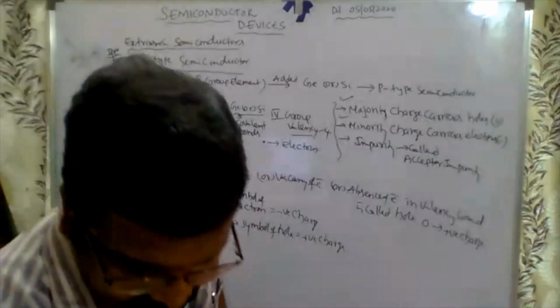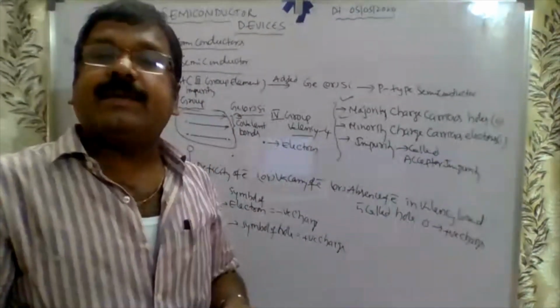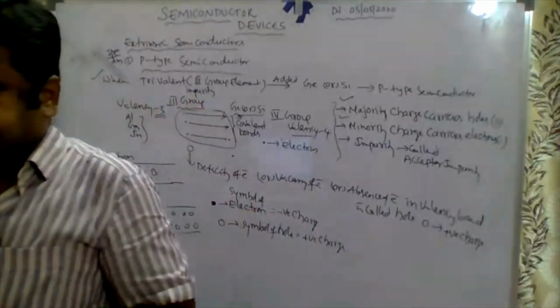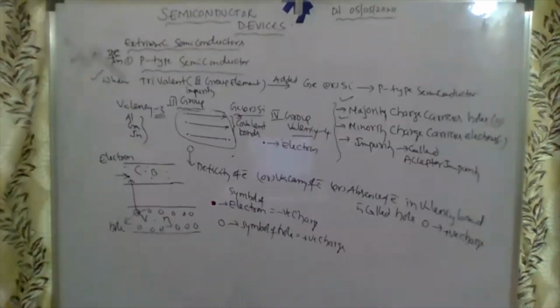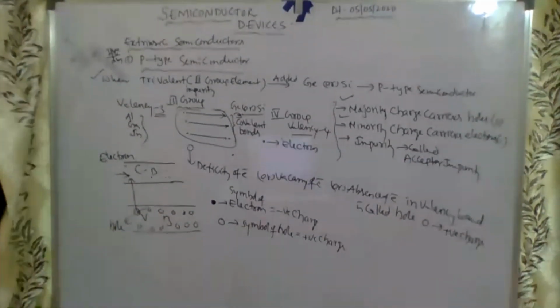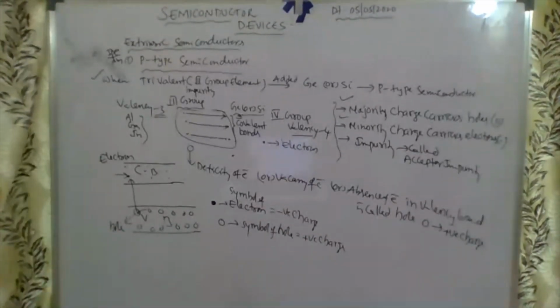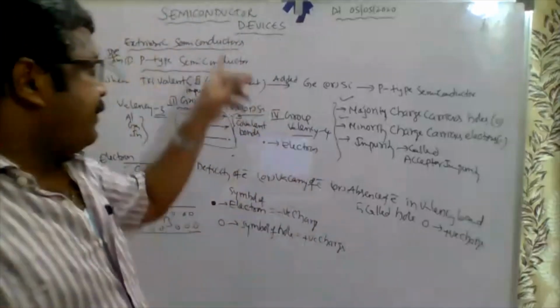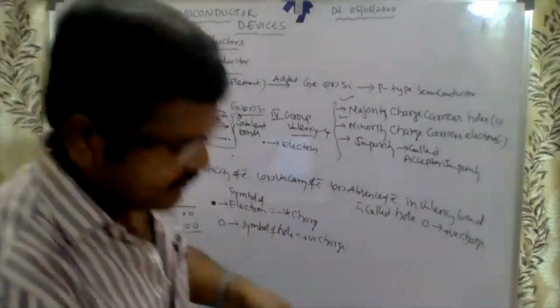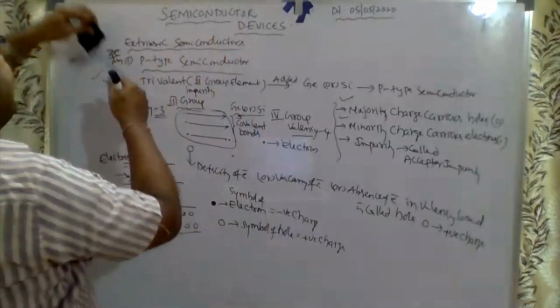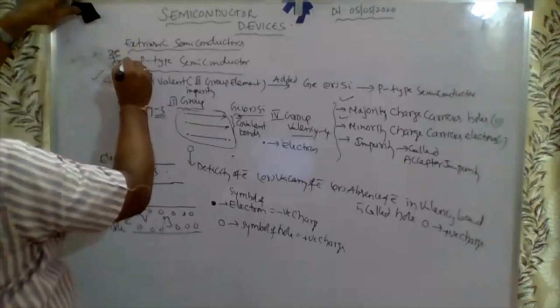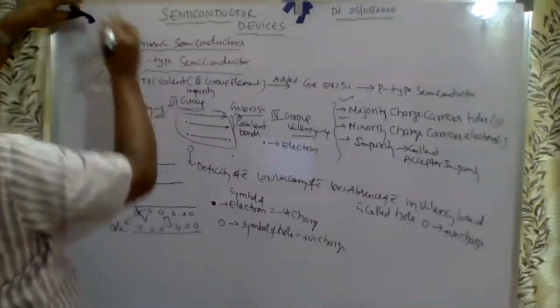Okay. So next is the N-type semiconductor. That is similar to the P-type semiconductor, just the changes are here. The second one is the N-type semiconductor.